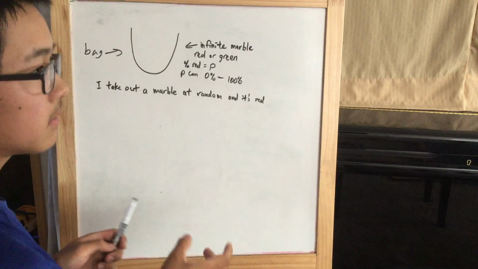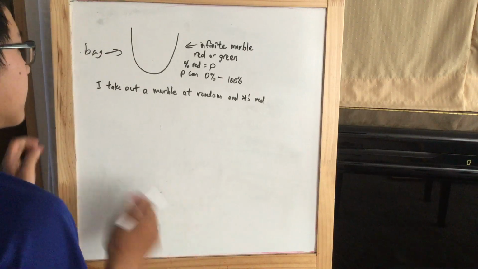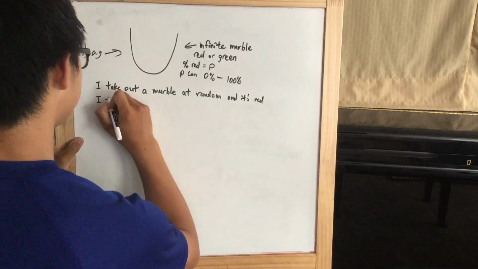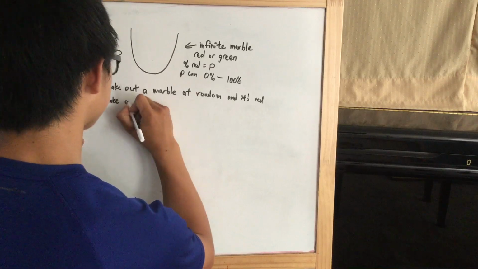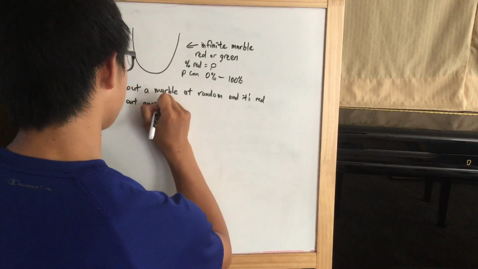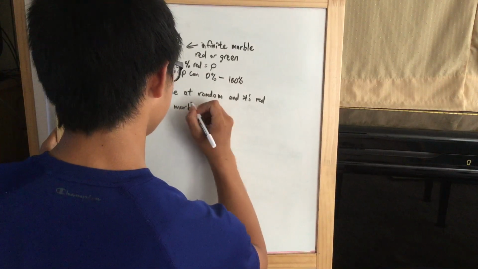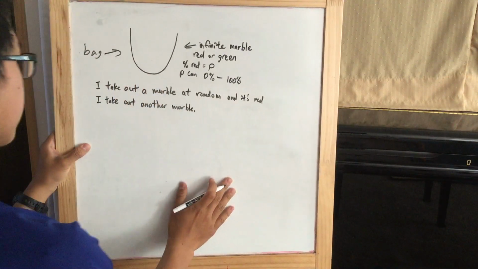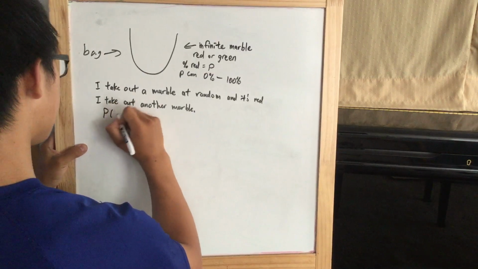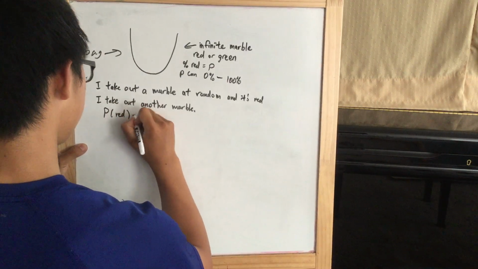I take out a marble at random, and it just happens to be red. So I take out another marble, because why not? Another marble. So now the question is, what is the probability that the second marble I take out is also red?